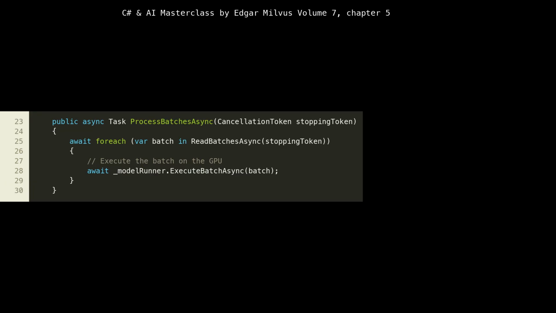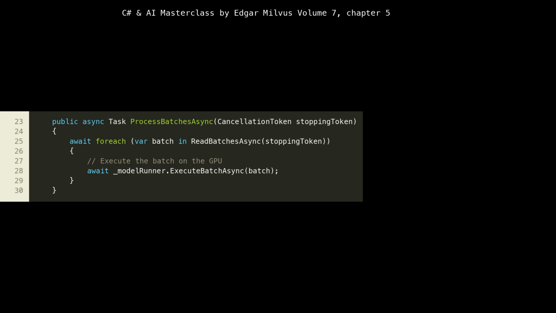The ProcessBatchesAsync method is the heart of our batch processing loop. It's an async Task that takes a cancellation token. This token is crucial for graceful shutdown in a cloud environment. It allows the host to signal that the service should stop processing, ensuring that long-running operations can be cleanly terminated.